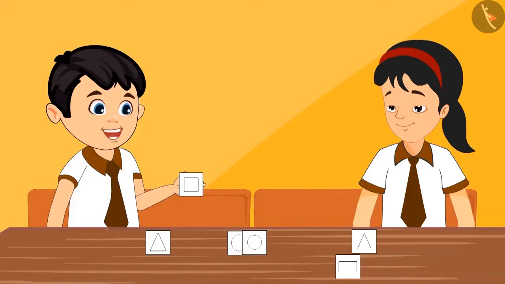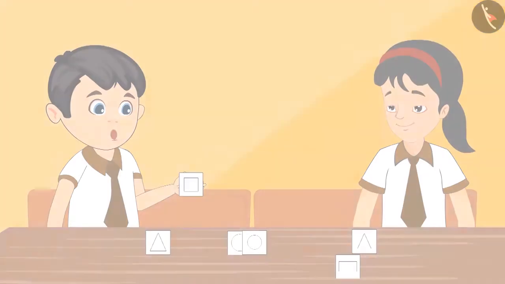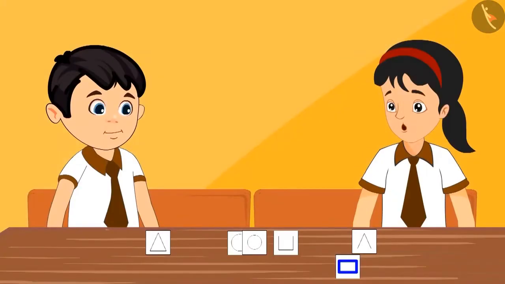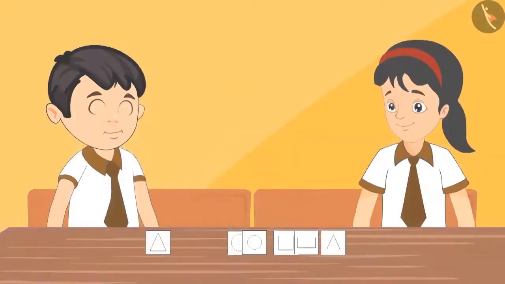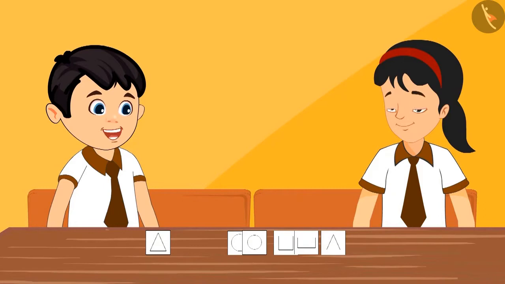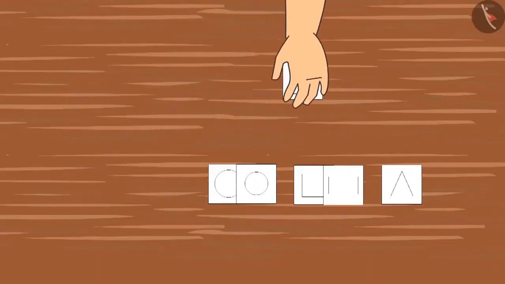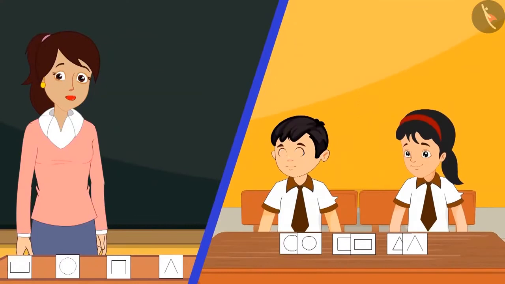Now let us get to this shape. Pinky, look. This shape is made of 4 lines. We can keep it aside. Yes, Chotu. And this shape is also made of 4 lines. We should keep it with the other 4-sided shape. And now there is this shape made of 3 lines. Yes, Pinky. We should keep it separately. And this too. Ma'am, we have sorted all the cards by looking at their shapes.